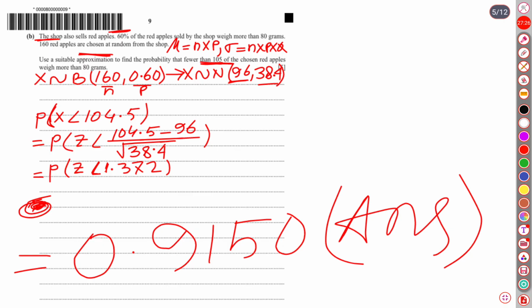Continuity correction must be kept in mind, because binomial distribution is applicable for discrete random variables, whereas normal distribution is based on continuous random variables. So continuity correction is a must.